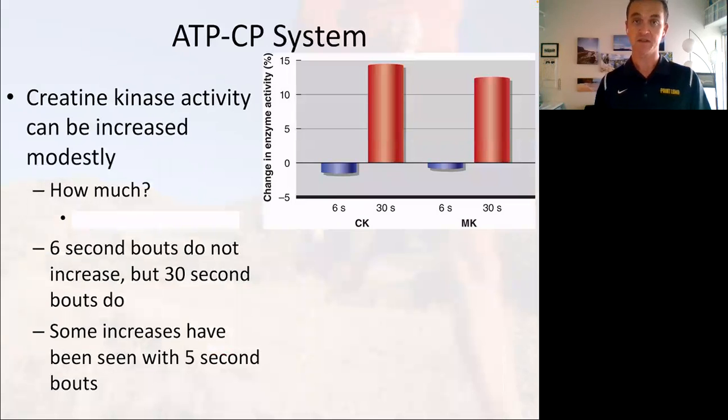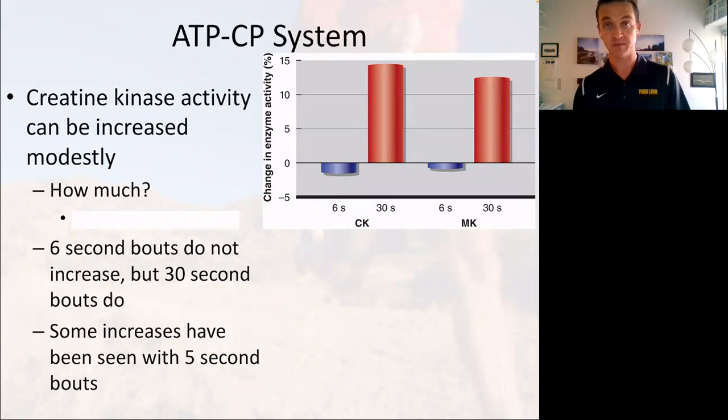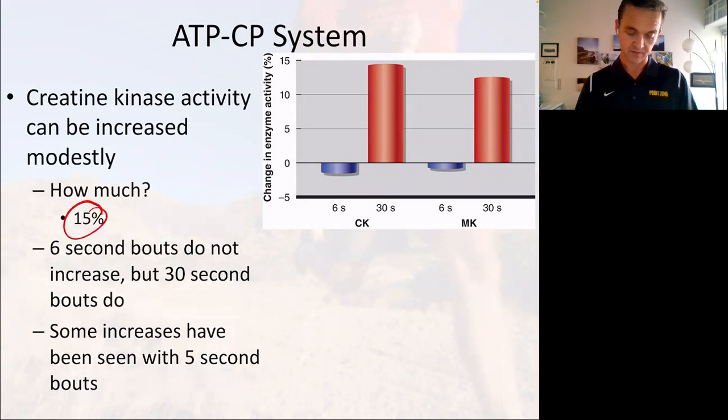Okay, what about changes in the creatine phosphate system? We would expect that to be part of this because we say anaerobic power is a measurement of that. Okay, so creatine kinase activity can be increased modestly with training, but how much? Maybe only about 15%. So that's the main enzyme running the creatine phosphate system. That's CK right here.